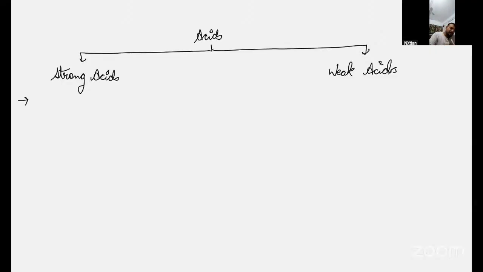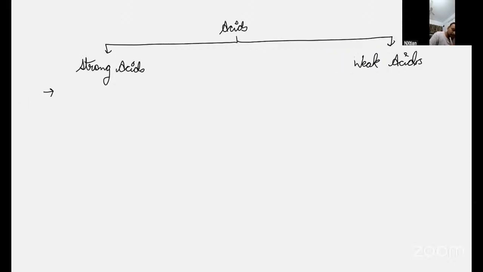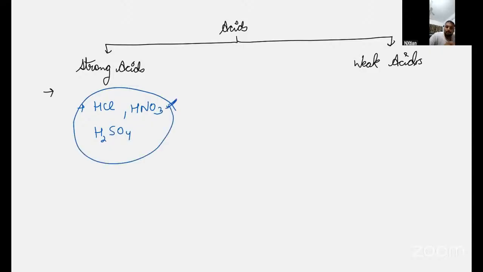Everyone please pay attention. If I take examples, the examples are HCl, HNO3, H2SO4. So these all are strong acids. Why? Because they completely dissociate H plus ions. Sir, I got disconnected. Can you explain after you have written? So strong acids completely dissociate H plus ions. Weak acids partially dissociate H plus ions.